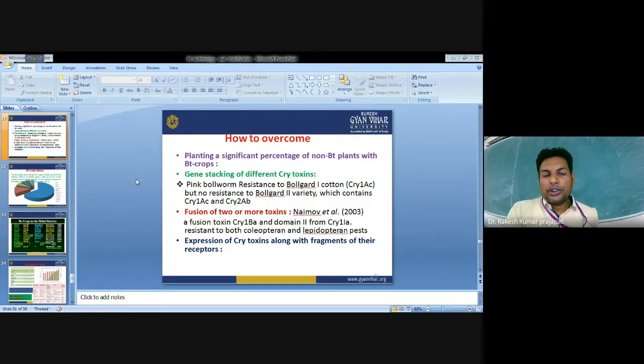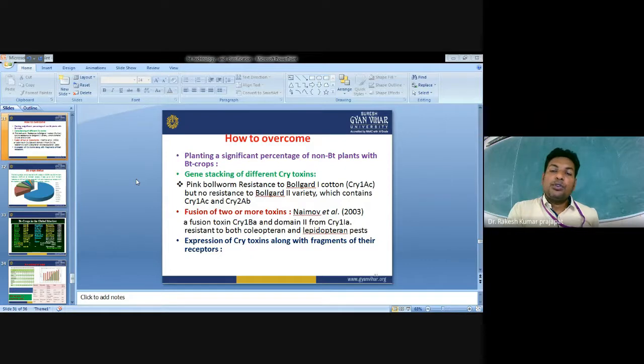How can we overcome all these situations? By planting a significant percentage of non-Bt plants with the Bt crop. That is known as the refuge strategy. We can plant non-Bt crops, so insects will feed on the non-Bt crops, and definitely the insects will not develop resistance. Gene stacking of different Cry genes: pink bollworm resistance to Bollgard cotton, in which the Cry1Ac transgenic cotton gene has been introduced. There is no resistance in the Bt2 variety because it contains two different genes, Cry1Ac and Cry2Ab. So instead of one gene, we can take two different genes, stacking of the genes.